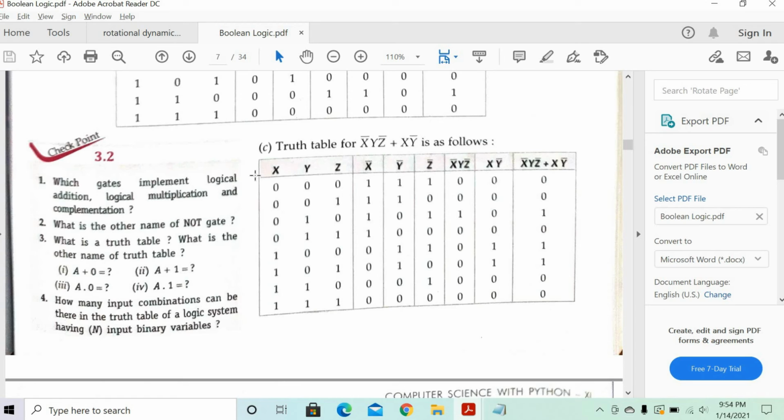So here you remember that 8 combinations will come, okay? Just like 3 coins you are tossing. So 2 power 3 combinations can come.